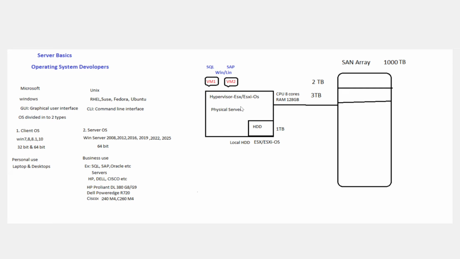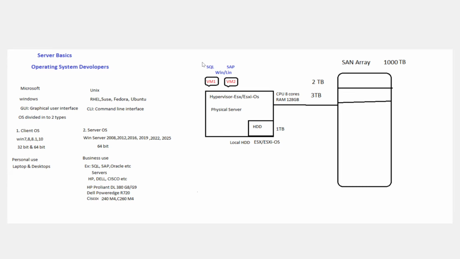Once you install ESXi OS, we will install virtual machines like virtual machine 1 and virtual machine 2. In VM1, I'll install and configure the SQL application. The client request is a Windows operating system, so in VM1, I'll install Windows and then install and configure SQL.